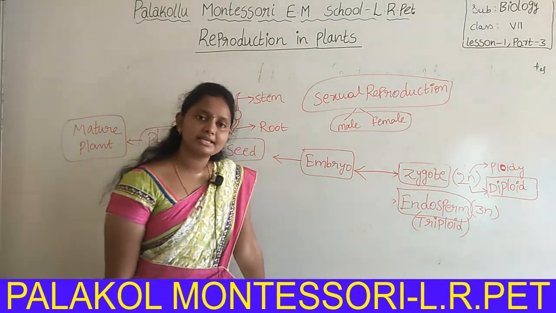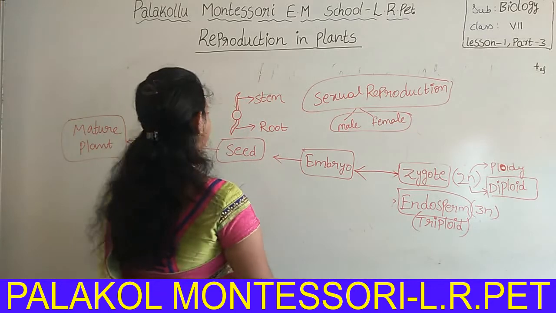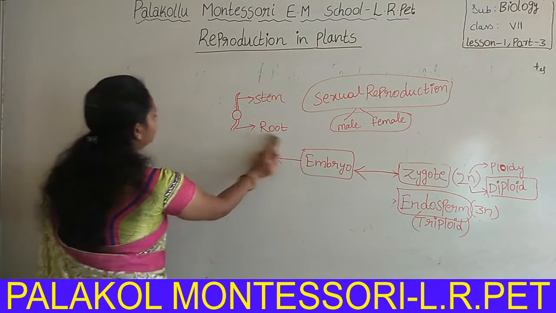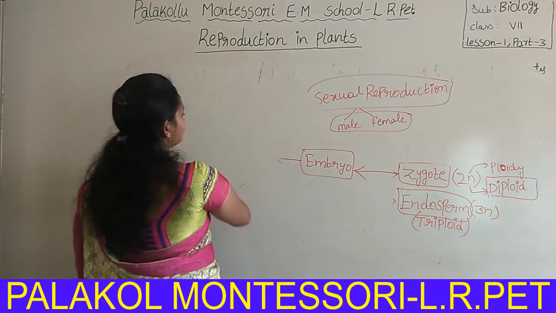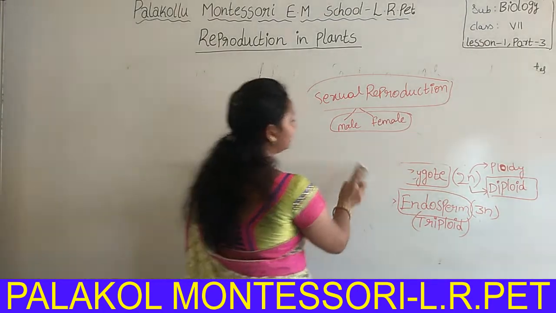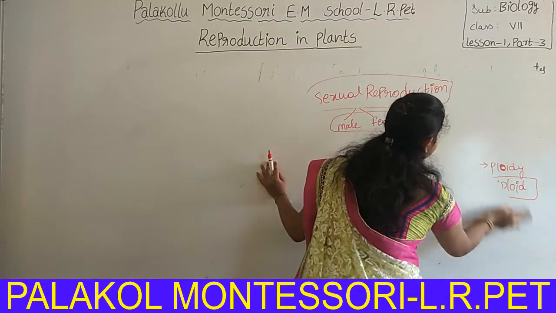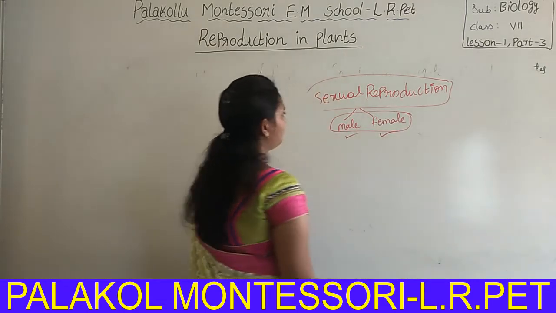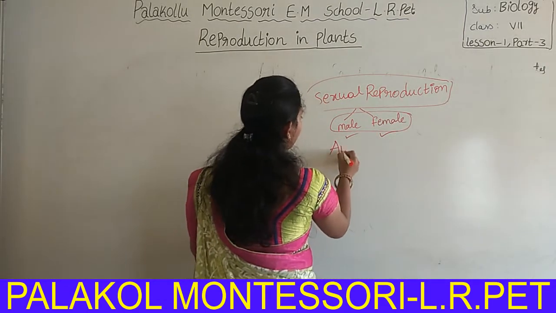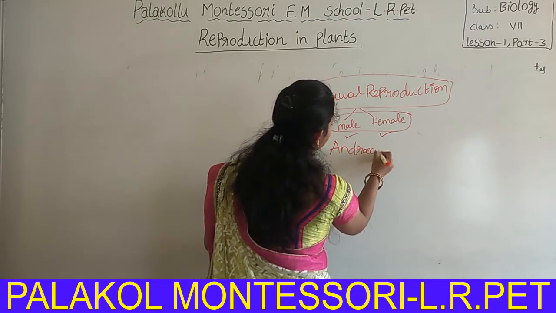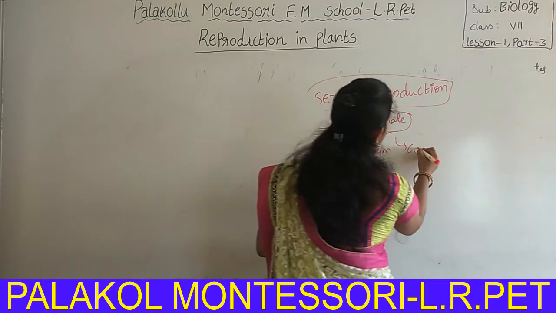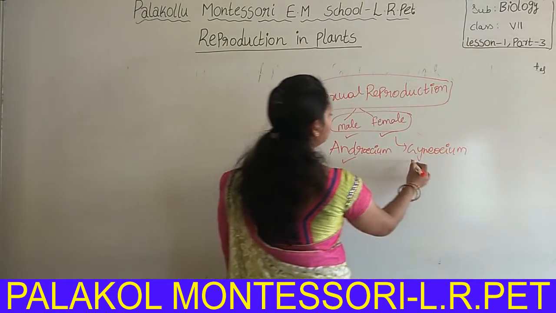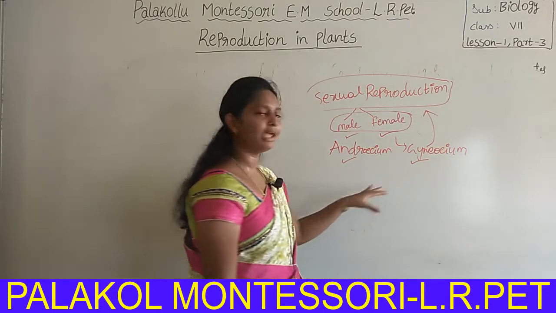Now we are going to discuss asexual reproduction. In asexual reproduction also, new plants will develop, but there is no involvement of sexual structures like male and female. Androecium belongs to male, gynoecium belongs to female. So in sexual reproduction, androecium and gynoecium are involved to form a new plant.